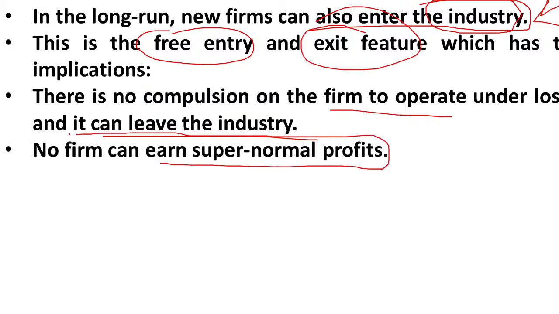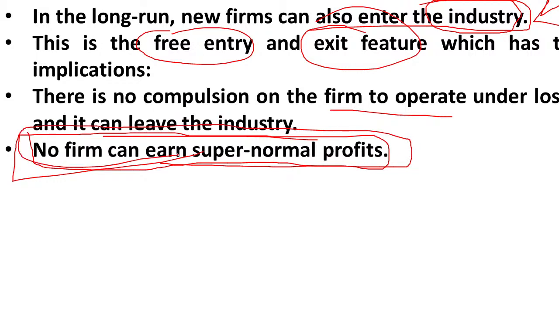Yes, this you have to remember. In case of long run, under perfect competition market, no firm is going to make supernormal profit. Why? Because if any firm is going to make profit in long run, new firm will enter into the market. So if any firm is facing loss here, it will leave the market.